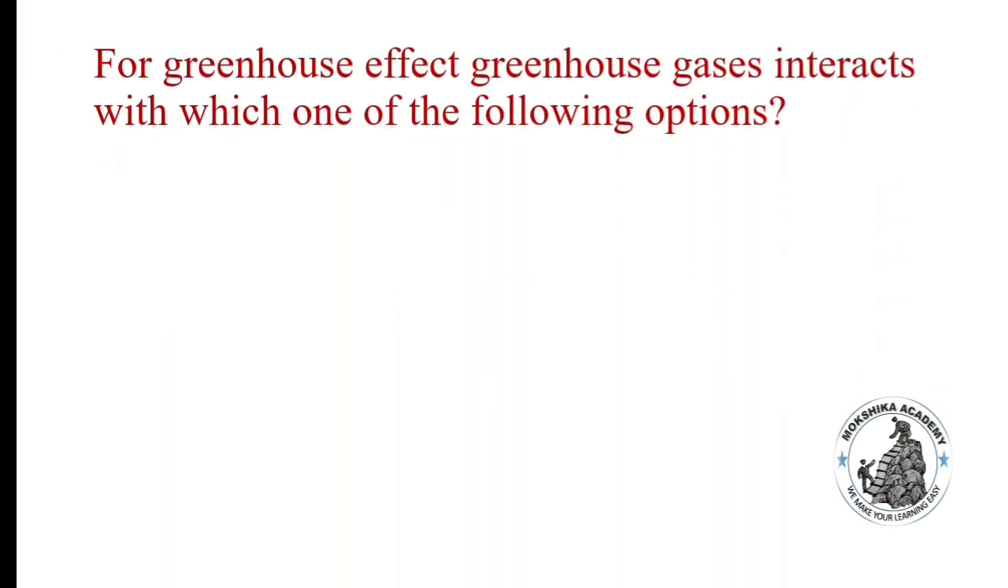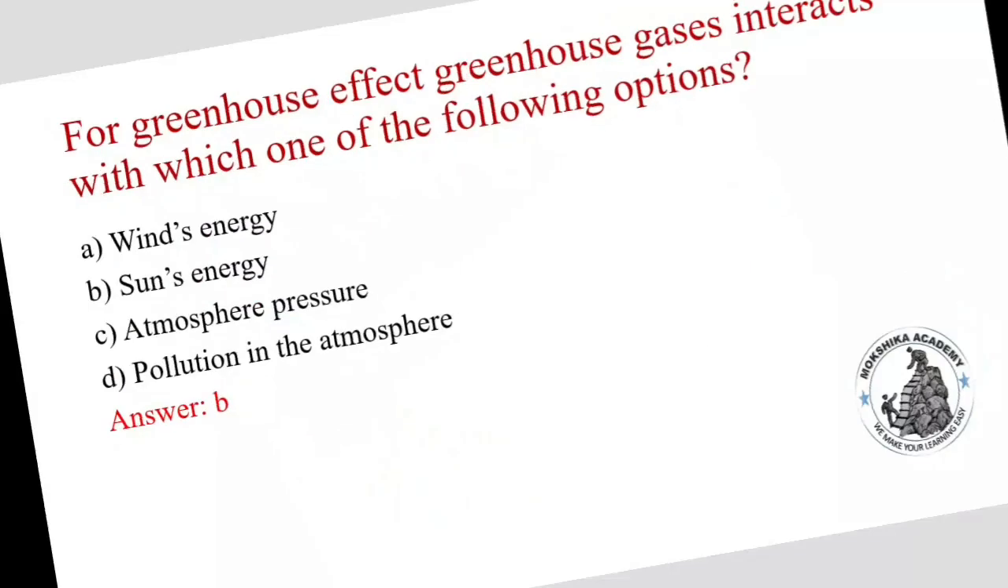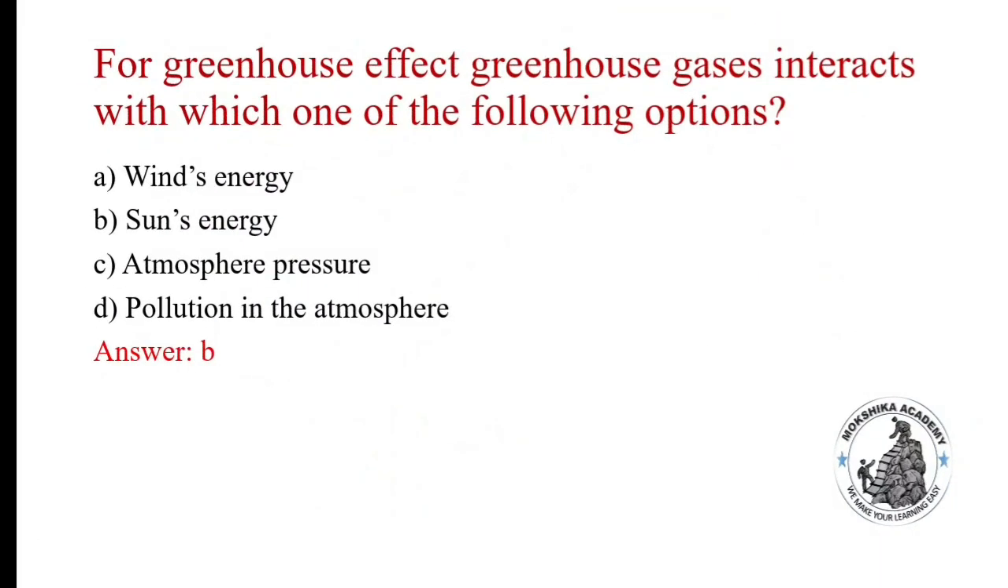For the greenhouse effect, greenhouse gas interacts with which one of the following options? Wind energy, sun's energy, atmosphere pressure, pollution in the atmosphere. Correct option is sun's energy. The greenhouse effect is caused due to the interaction of the sun's energy with greenhouse gases.